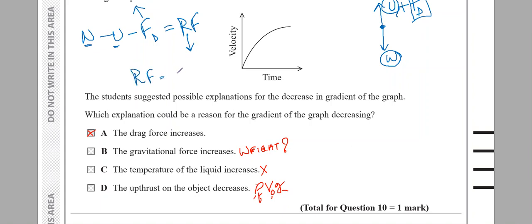Resultant force যদি কমতে থাকে, acceleration আমার decrease করবে. And you can clearly see velocity time graph এর gradient হলো আমার acceleration. যেহেতু the graph is becoming more and more slant, মানে gradient decreasing, মানে acceleration is also decreasing. See, you don't have to do all of this during your exam, but the same question টাই easily 3 mark বা 4 mark এর question আসতে পারতো, had this been a section B question.